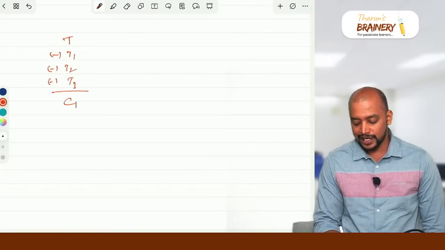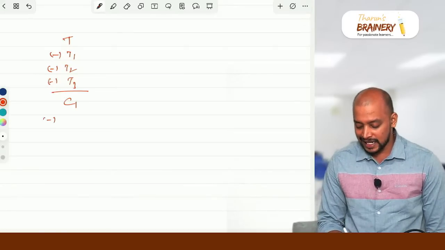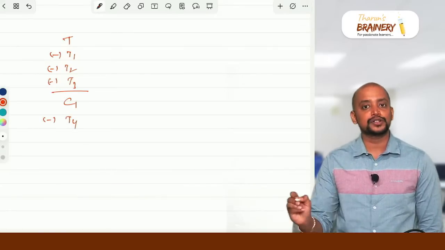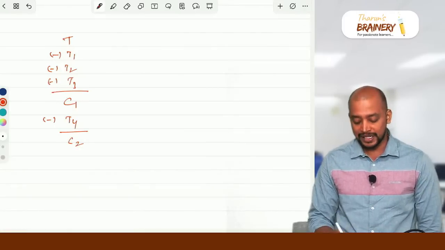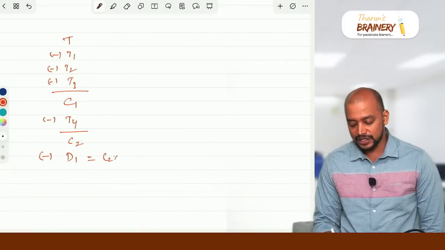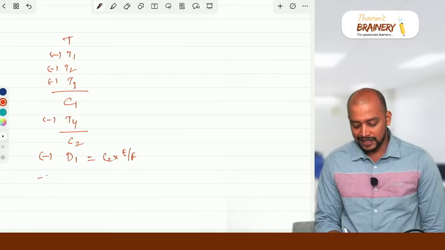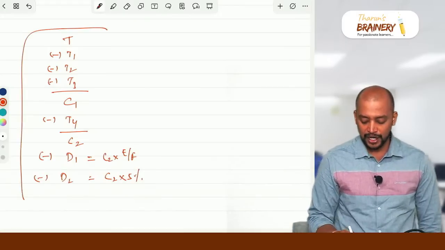The balance you get is C1, that is ITC availed in GSTR 3B, and thereafter T4, inward supply used for taxable and exempted. Then you will get C2, that is common credit attributable to exempted, that is C2 into E by F, and D2, that is common credit attributable to non-business purpose. So just remember this format. Okay.